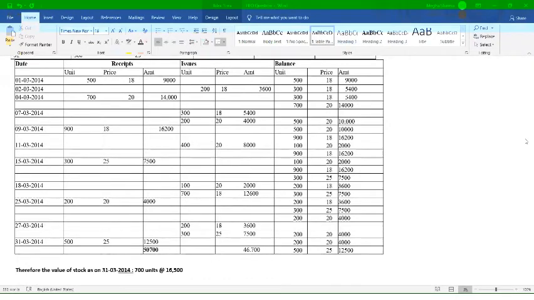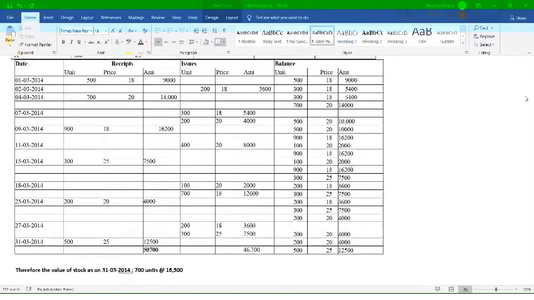9,000 plus 14,000 plus 16,200 plus 7,500 plus 4,000 plus 12,500. Whatever comes, I'm at 63,200. It will come 63,200, right? Okay, so I will write that only. So it is coming 63,200. So I will write that amount. All of you have checked it correctly? Yes, ma'am. Right. So it is 63,200, right? One more zero, right?